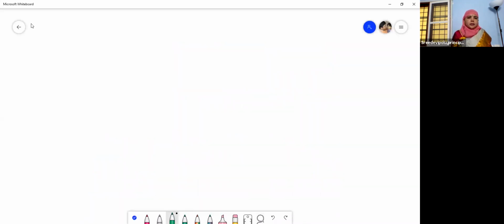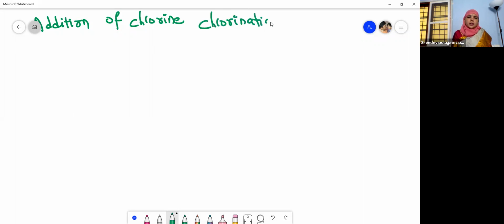Then addition of chlorine. What is this called? Chlorination. So chlorination reaction means addition of chlorine. Now let us see the reaction here. Let us write the equation once.